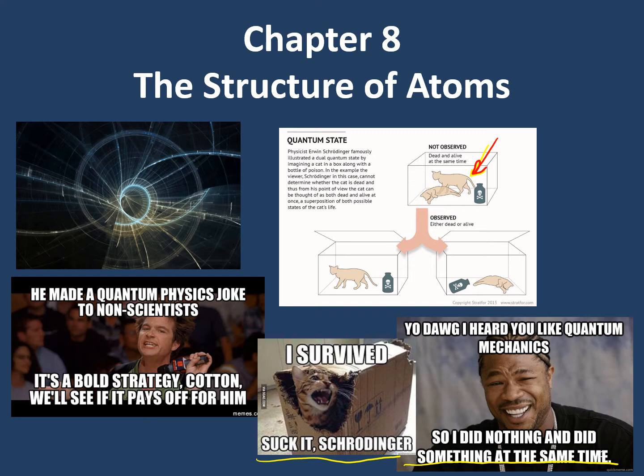But this is all his analogy. I don't really like the dead cat part, but he posited that because he doesn't know until he measures it, the cat is currently in a superposition where basically it's both dead and alive at the same time. This is related to electrons, where we actually don't know where an electron is or how much energy it has until we actually measure it. And when we measure it, it's different due to the measurement.